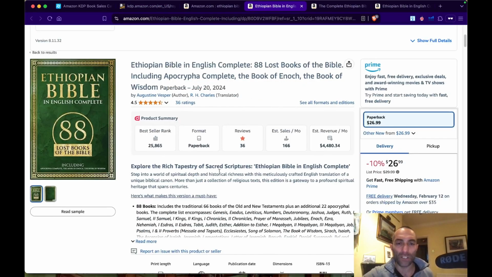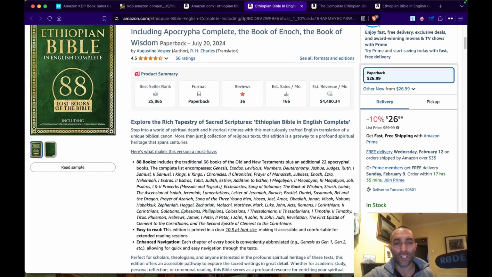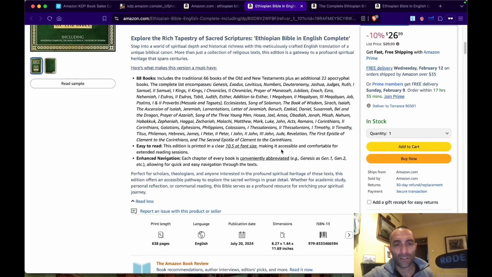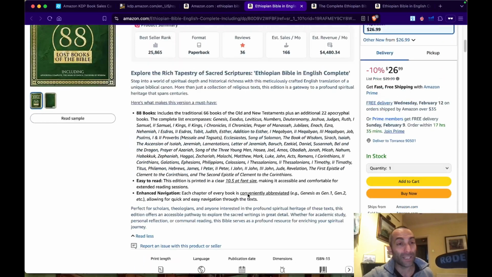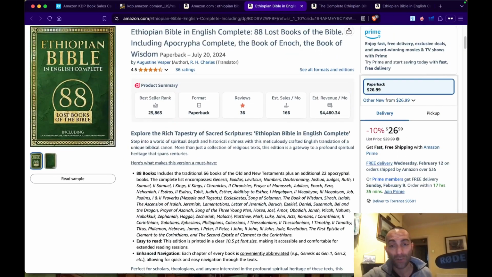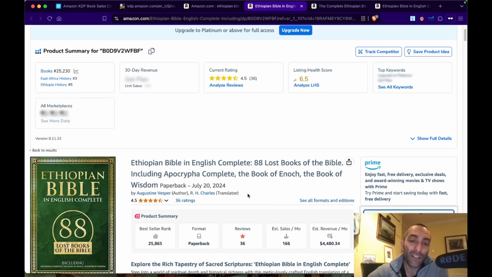Obviously, it's got this bundle of three of them. The only thing you have to be careful with this, look. Explore the rich tapestry of sacred scripture. This is not too bad. 88 books in terms of what's inside, easy to read. So it's large print. So this is also why it's so big, because it's obviously a big print. People who buy this sort of books, obviously they're not youngsters.